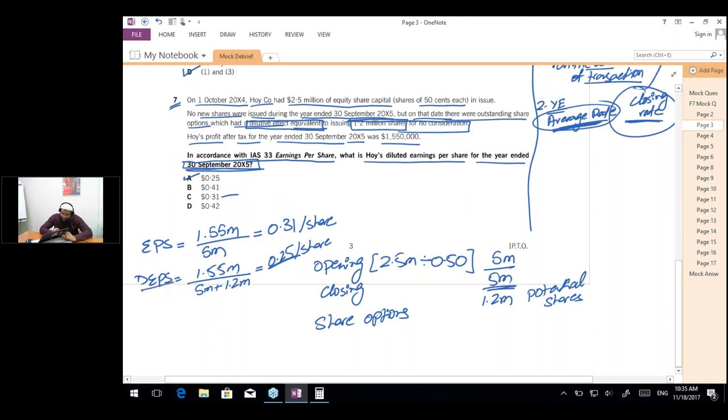Because diluted earnings per share means the worst possible EPS, it can never be above EPS. Even if it is above EPS, we would say the diluted EPS is the same as EPS.